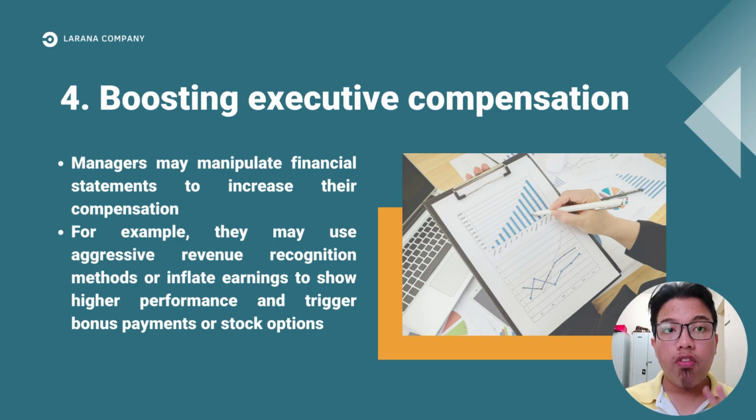So, for the fourth point, which is boosting executive compensation. Managers may manipulate financial statements to increase their compensation. For example, they might use aggressive revenue recognition methods, or they might inflate earnings to show higher performance and trigger bonus payments or stock options, so they can be well compensated, well beyond their actual performance.